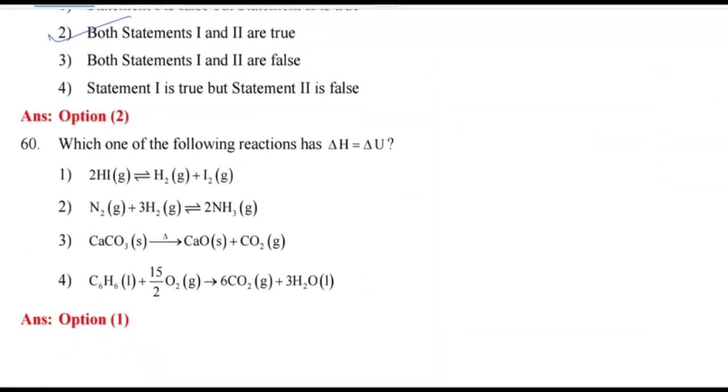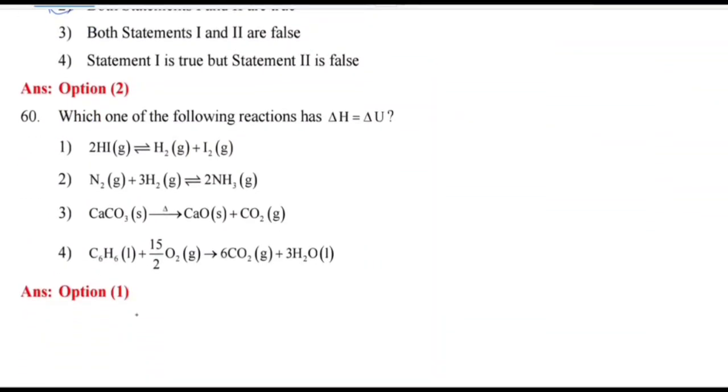For which one of the following gases is delta H equal to delta U? For this, you have to calculate delta N, the number of moles of gaseous product minus the number of moles of gaseous reactant. The gaseous products are 1 plus 1, which is 2.